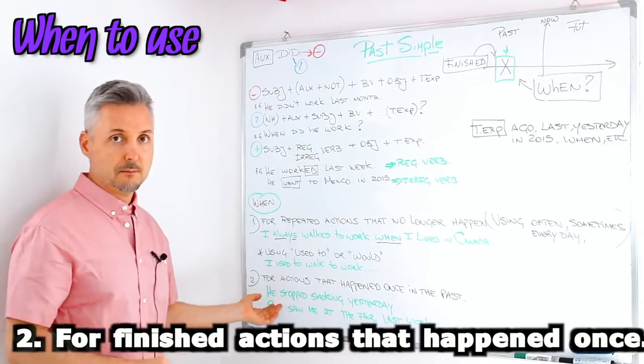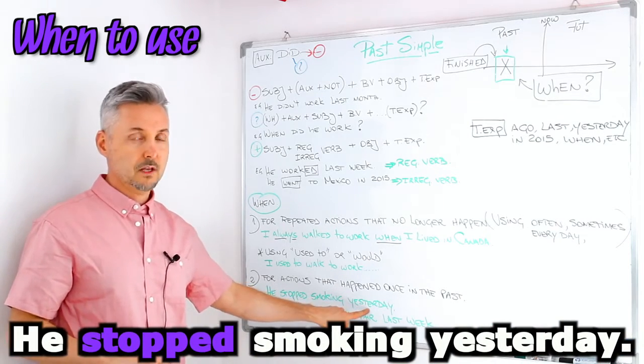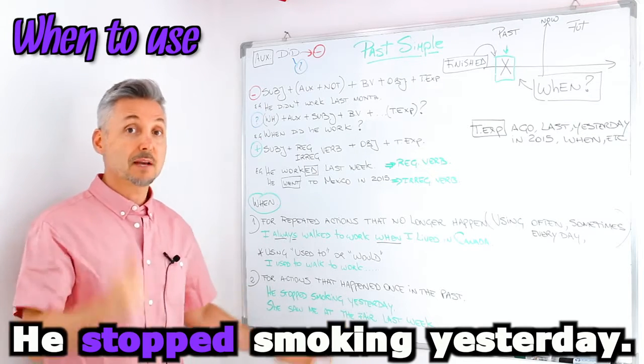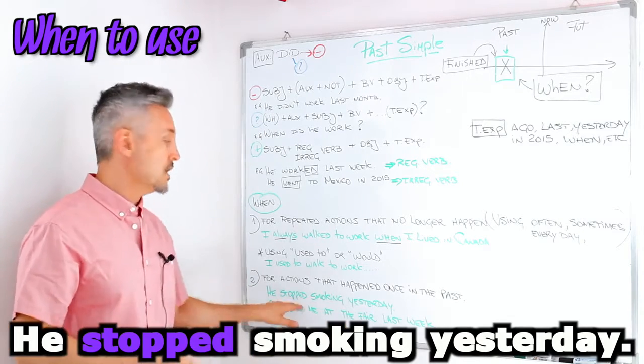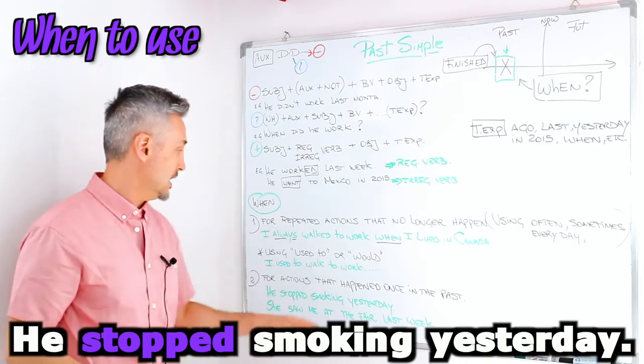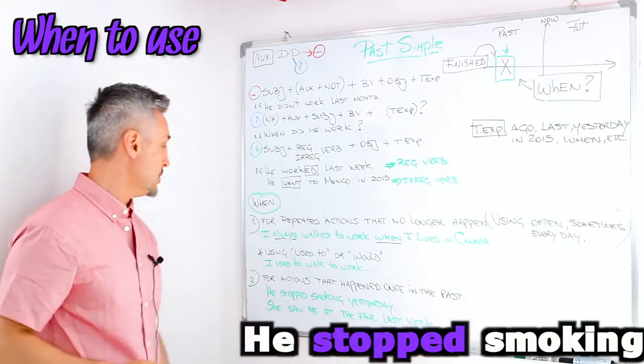So, I have two examples. He stopped smoking yesterday. So in the past, he smoked 25 cigarettes a day. But yesterday, he decided to stop. So it's an action that he decided, and he stopped smoking in this case. He stopped smoking yesterday.